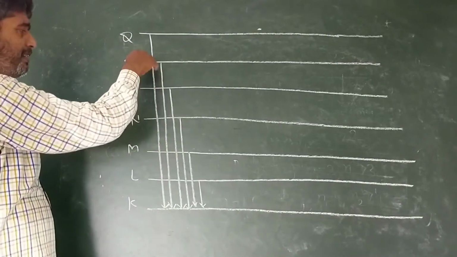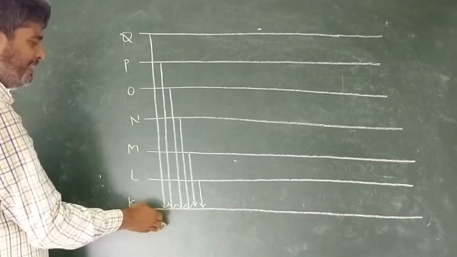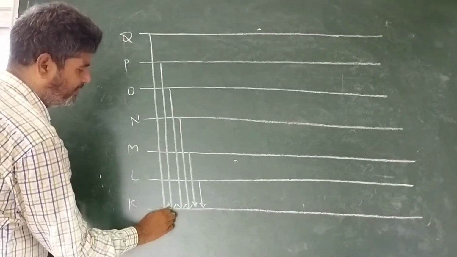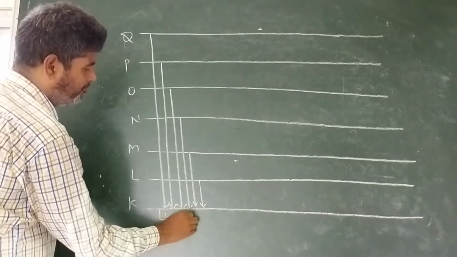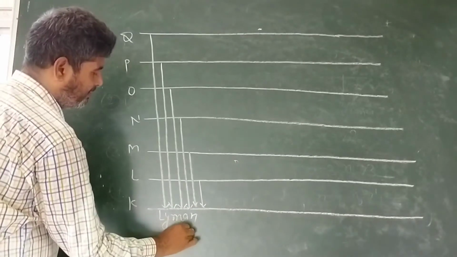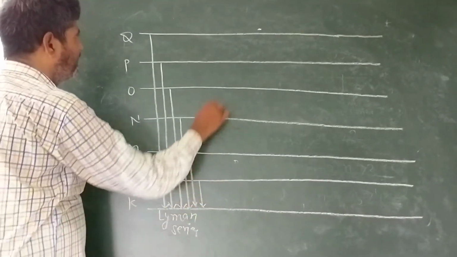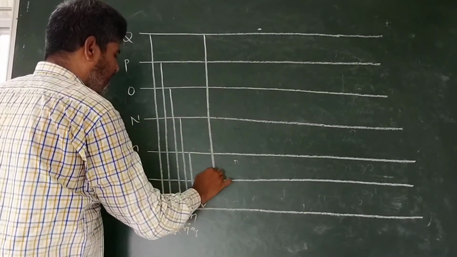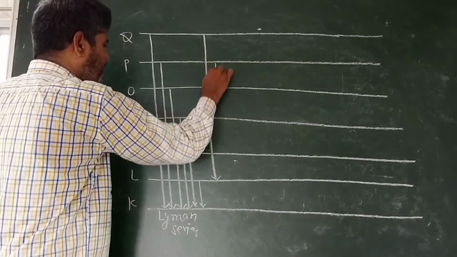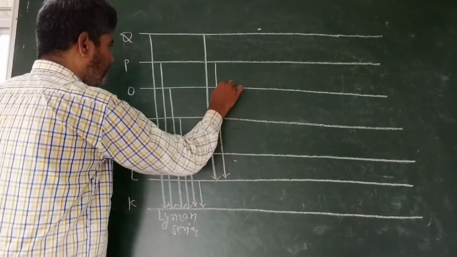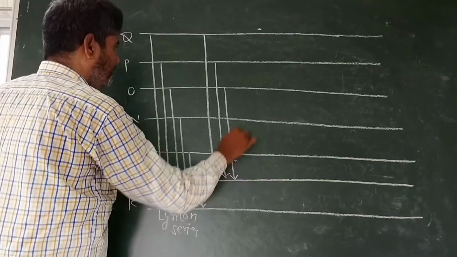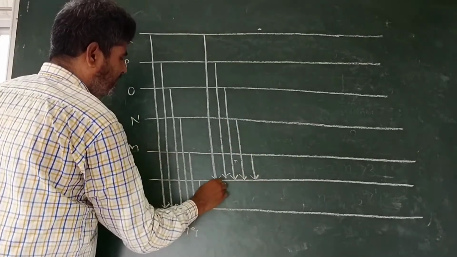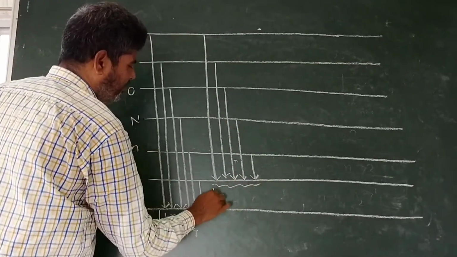At last, if the electron reaches the K shell, it is regarded as Lyman series. Second case, if the electron halts at L, the second shell, these are all Balmer series.